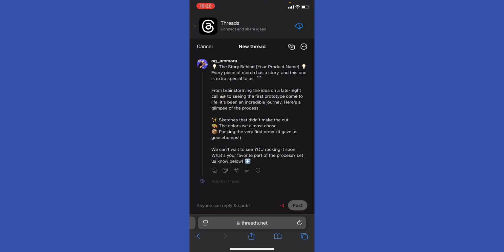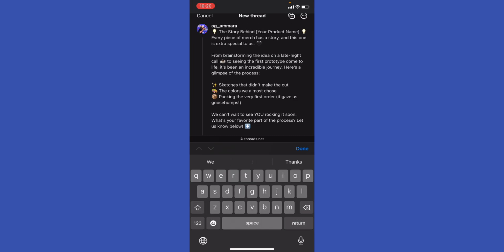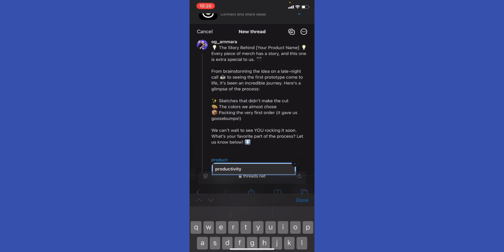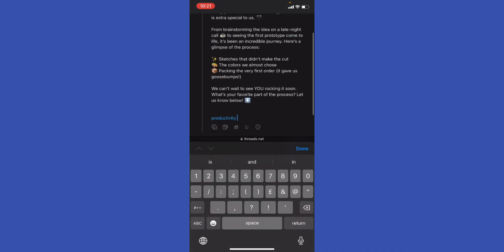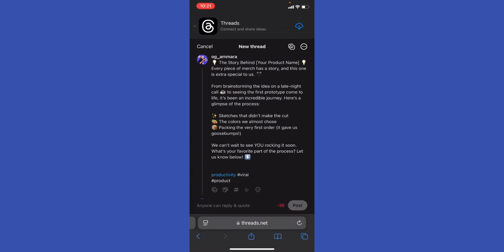Make sure that you also add photos or videos or GIFs to make your post appealing, and make sure that you also leverage hashtags. Add hashtags for, let's say for example, the product name, product, productivity, viral, for example, and more. Make sure that you add 3 to 5 hashtags or trending hashtags that align with your brand to join larger conversations, and engage with your audience after you post this.